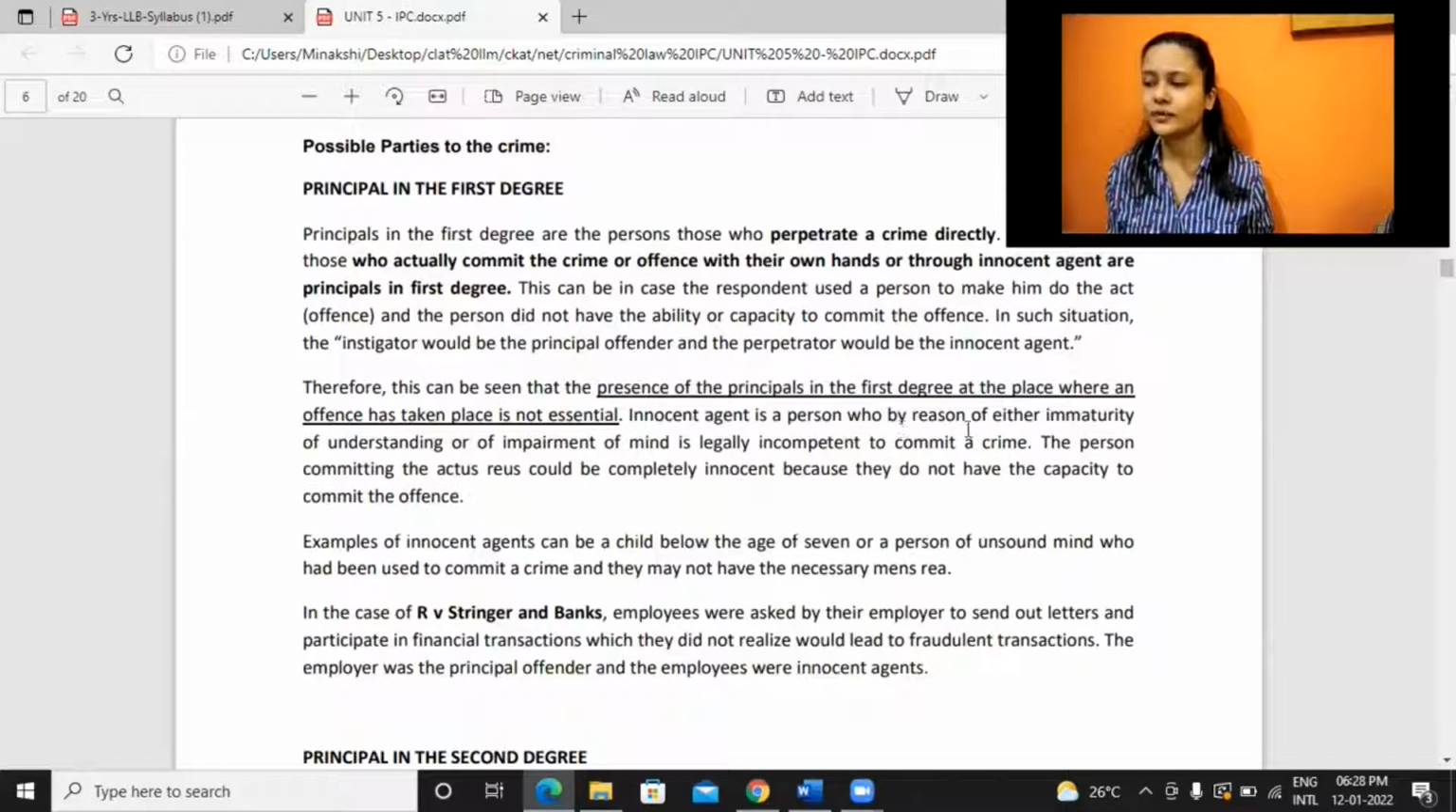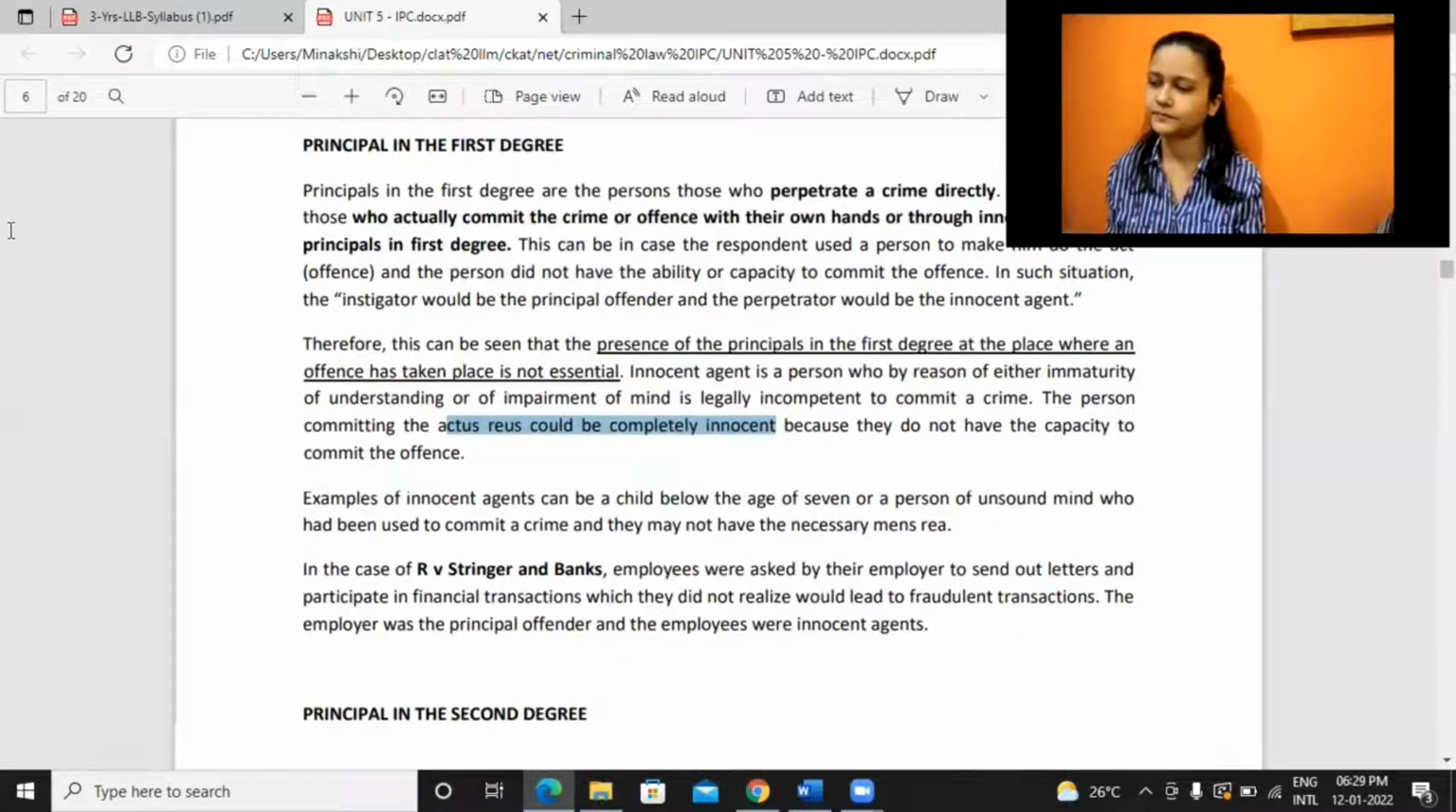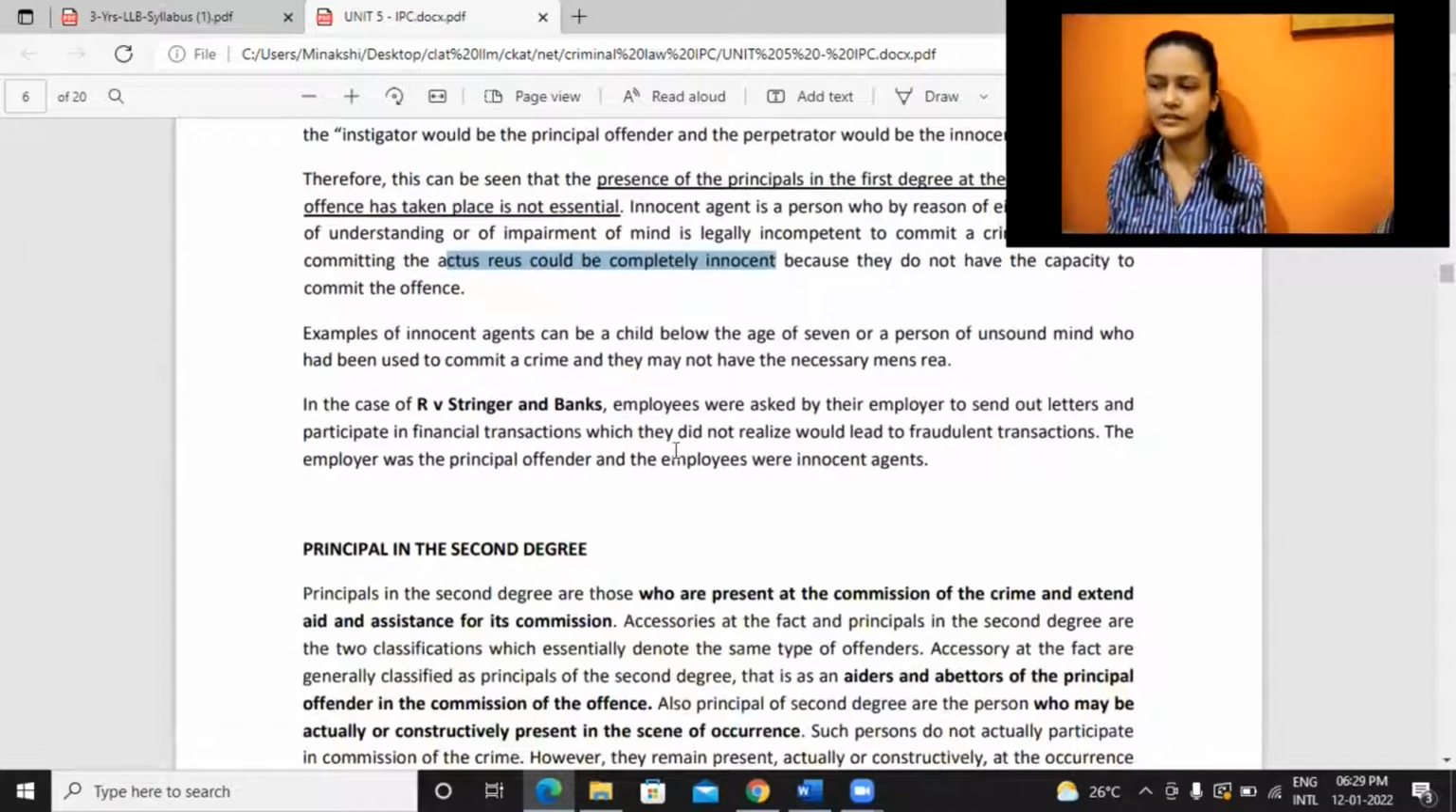An innocent agent is a person who, by reason of either immaturity of understanding or impairment of mind, is not able to validly make a difference between right and wrong. The person committing the actus reus could be completely innocent, even though he is the one doing the act or the omission, because they do not have the capability to commit an offense. Their mental ability is not that strong yet. So if a child below 7 years is convinced to kill a person, the adult who convinced the child will be held liable.